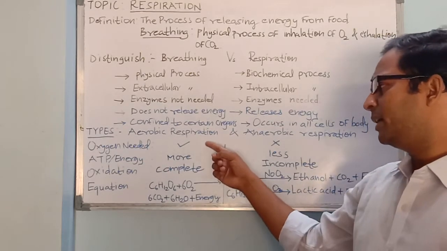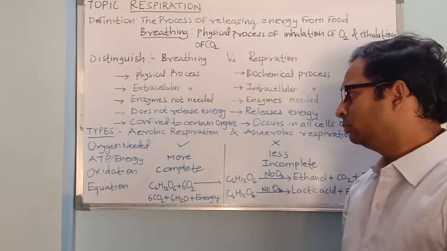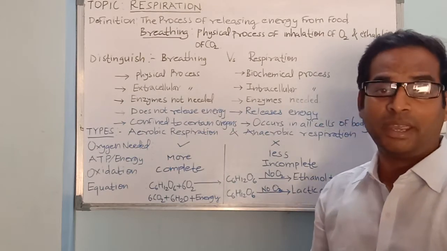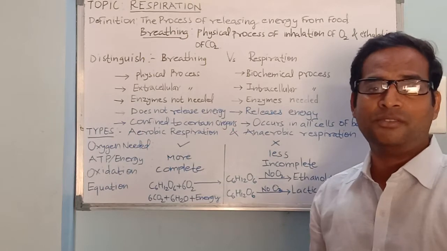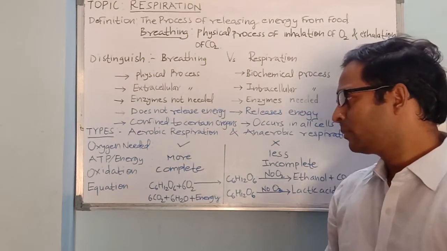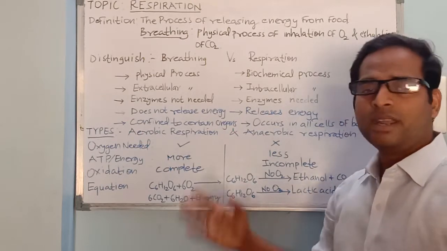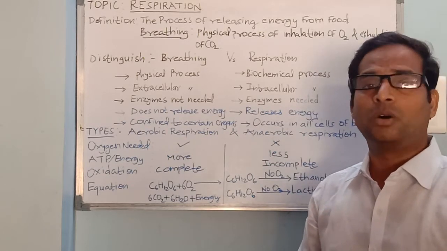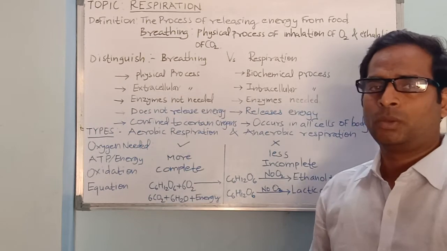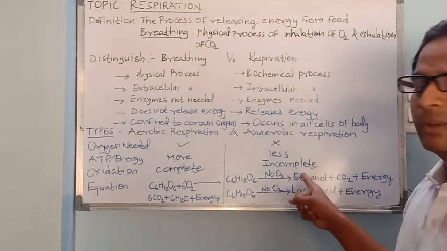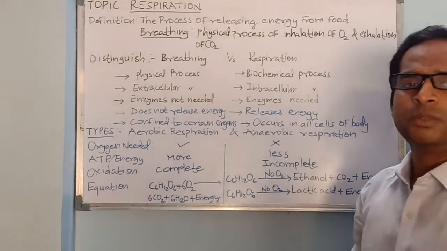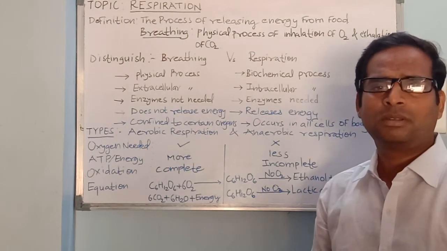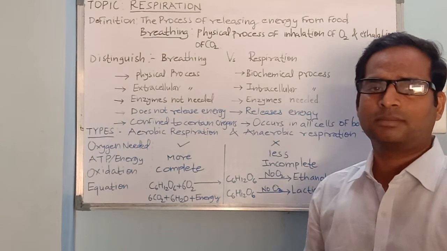Now this aerobic respiration produces more energy in the form of ATP, adenosine triphosphate. That is, 38 ATPs are produced when one molecule of glucose is completely oxidized. Whereas in anaerobic respiration, when one molecule of glucose is broken down, comparatively less energy is produced, that is 2 ATPs.